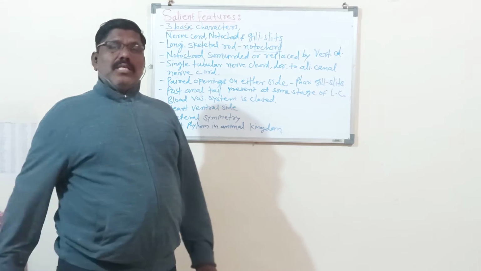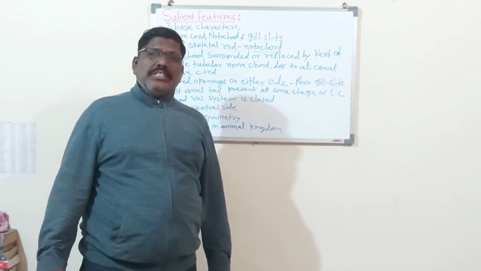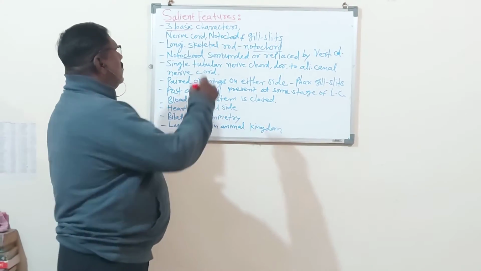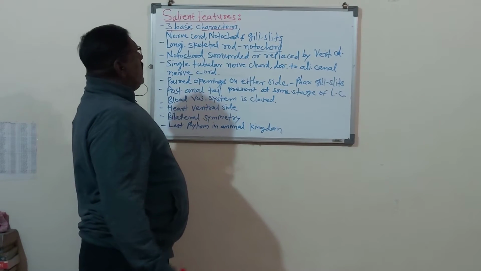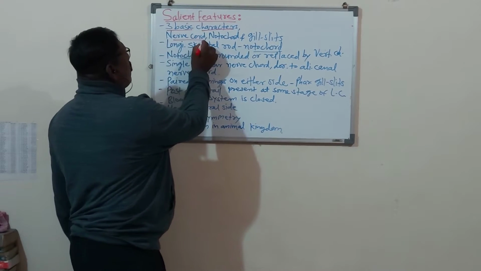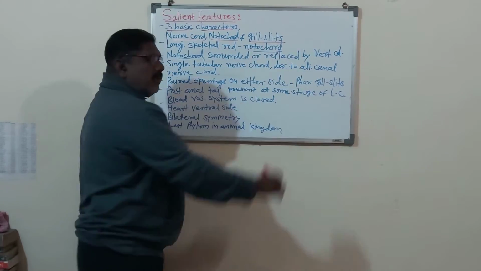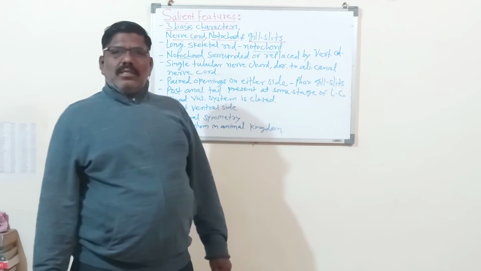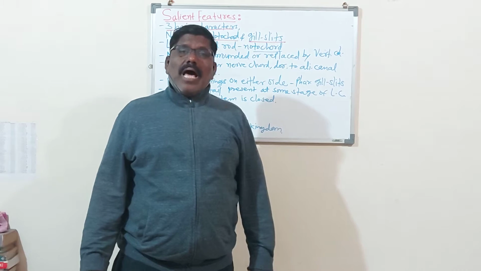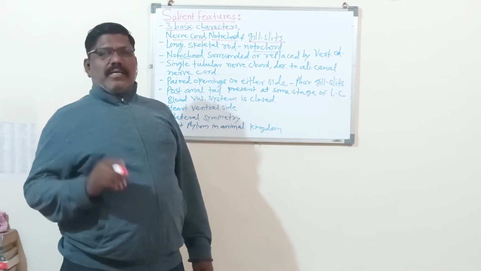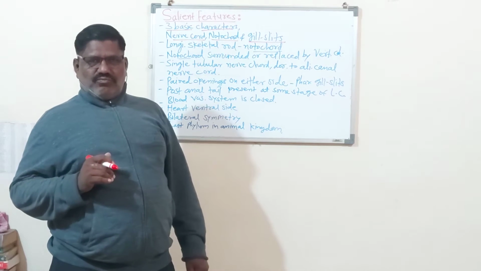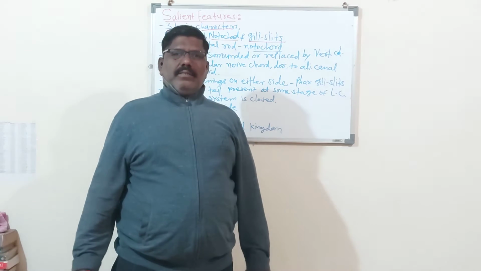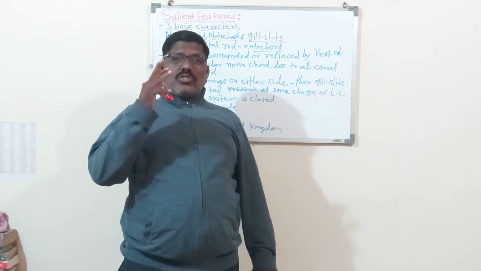So previously there were 3 basic needs. Similarly, in the chordates there are 3 basic characters: presence of nerve cord, presence of notochord, and presence of gill slits. These gill slits are sometimes present in the larval stages and disappear after the larval life. Remember, but they are basic characters of the chordate.